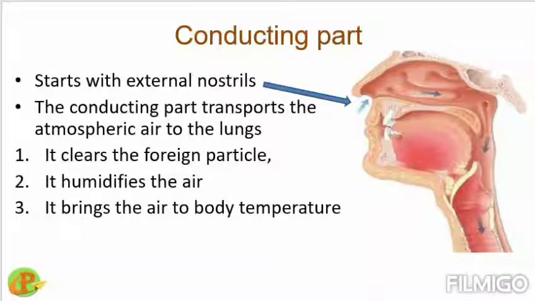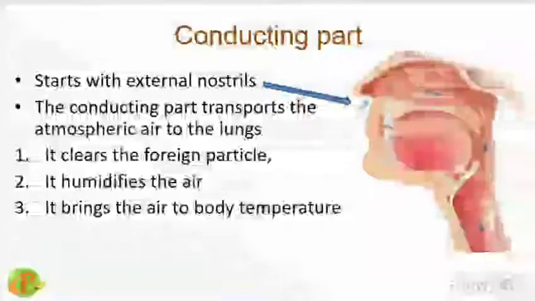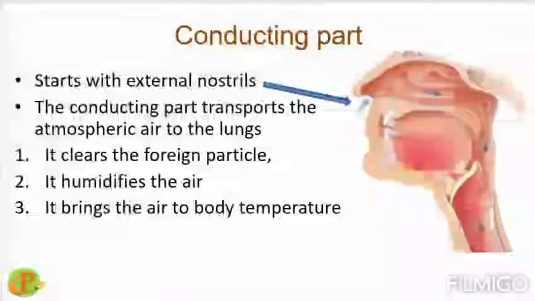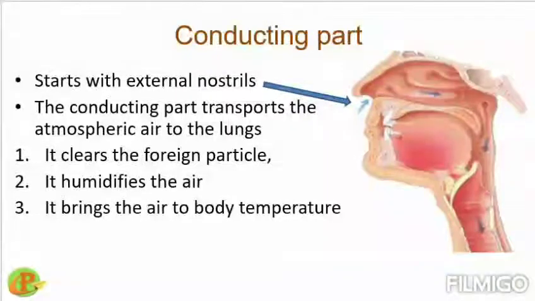It also humidifies the air as well as brings the air to body temperature, which is very important. Whatever the temperature of the air outside, it has to be constant with our body temperature, that is 37 degrees Celsius. So the conducting part, in addition to the transportation, performs such functions for our betterment.